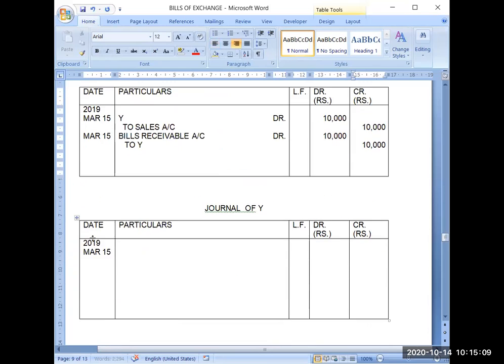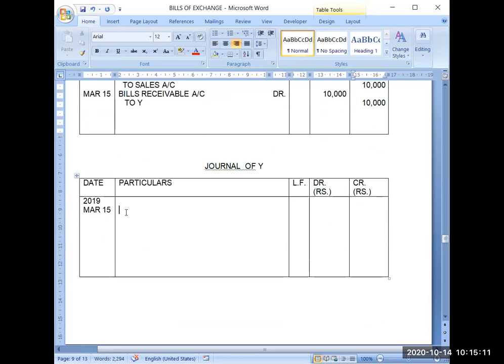Now we will record the same entry from the viewpoint of Y also. First entry will be purchase account debit. Y is purchasing the goods. Purchase account debit 10,000 to X because the goods have been purchased from X.